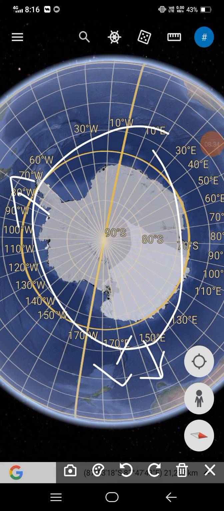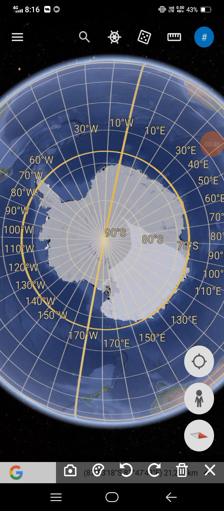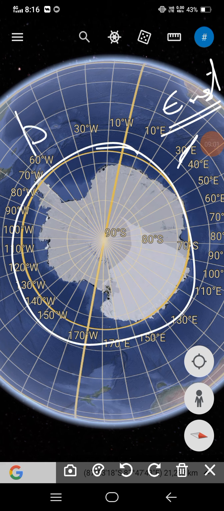It lies at a distance of 990 kilometers. The nearest continent is 990 kilometers far away. Antarctica is bound by the Indian Ocean in the east. Here is our east, here the Indian Ocean.